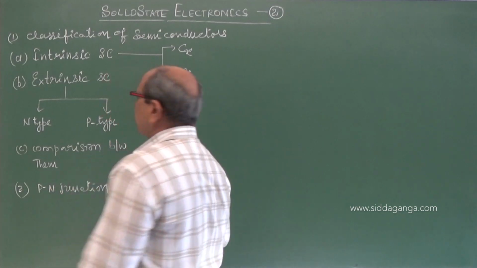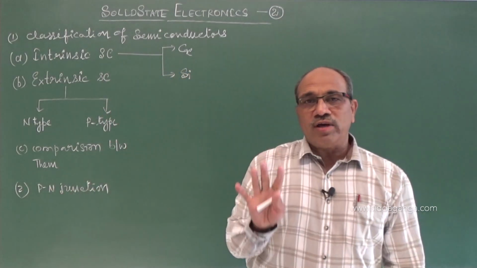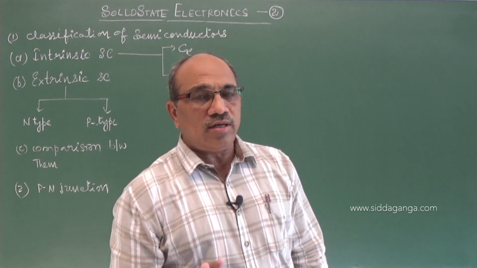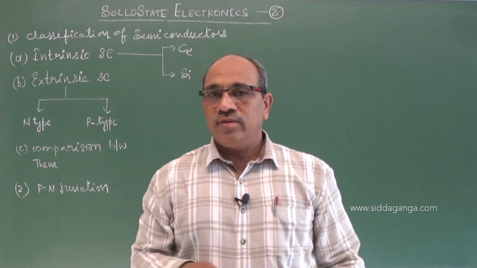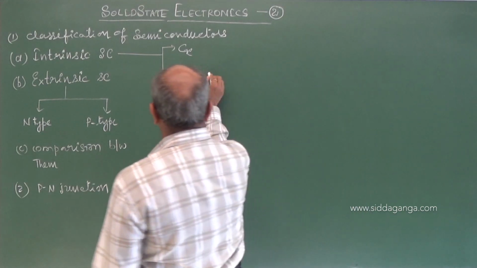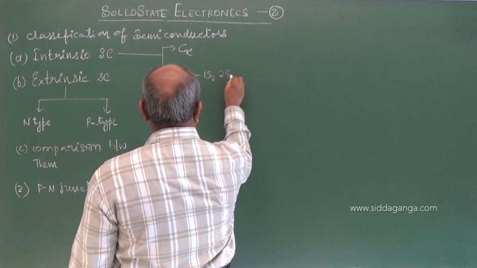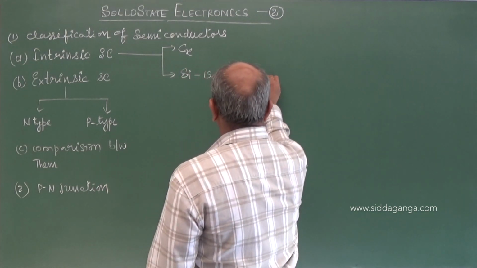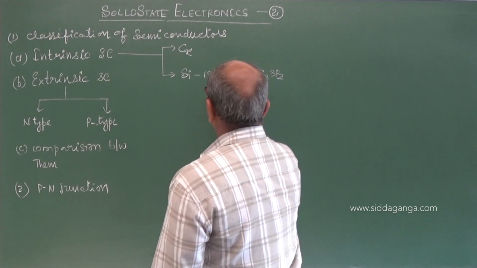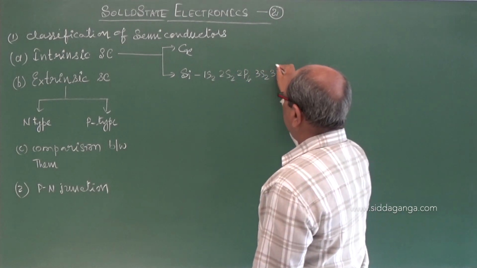Germanium or silicon have 4 valence electrons, tetravalent elements, fourth group elements, FCC structure. Even if you take silicon, 1s2, 2s2, 2p6 and 3s2, 3p2. So this is 10 and 4.